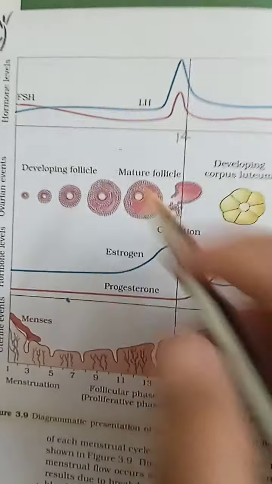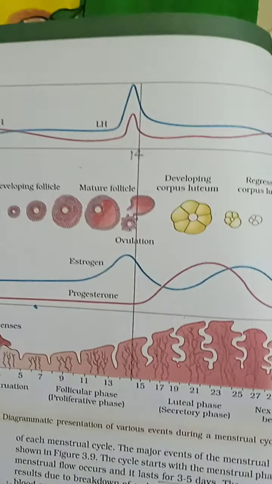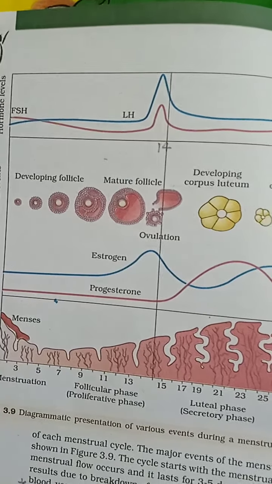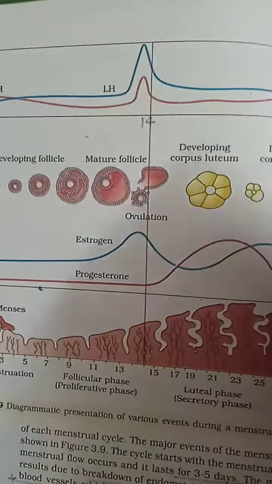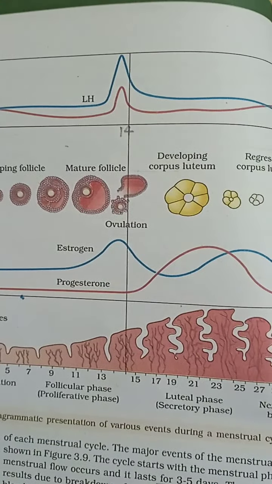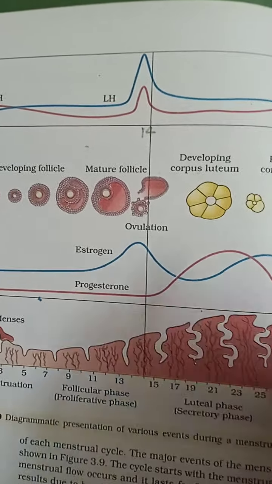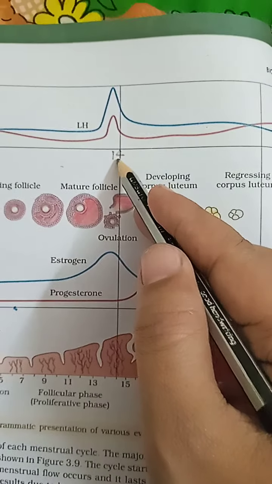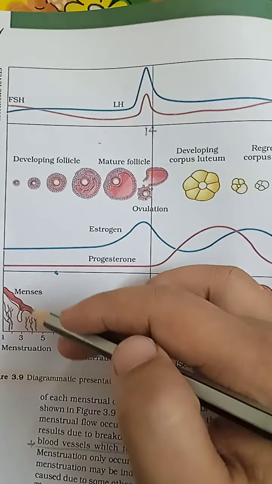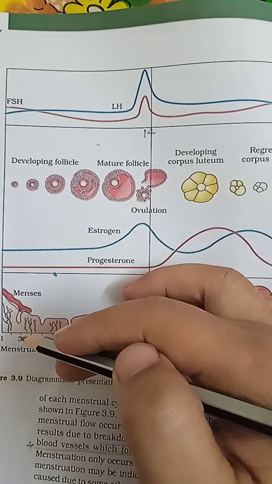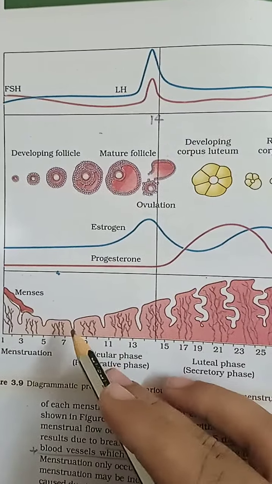There is the pituitary hormone level and the ovarian hormone level. The pituitary gonadotropic hormones are FSH and LH. LH reaches a high peak at day 14, the mid of the cycle, along with FSH. This peak of LH is called the LH surge, which helps in ovulation. The first phase is the menstrual phase, in which the endometrium wall degenerates and ruptured blood vessels release blood. That is called menstruation.